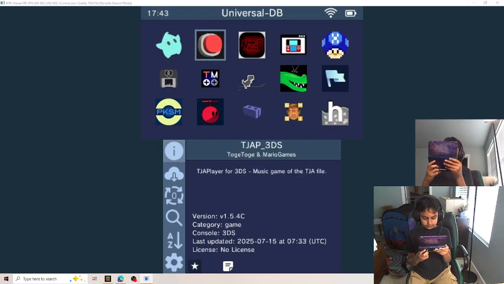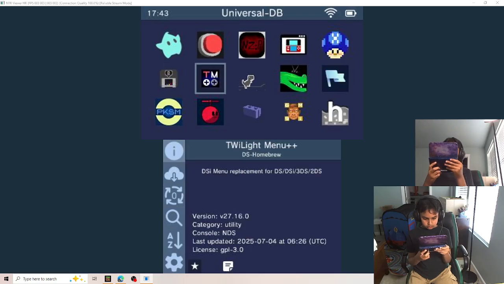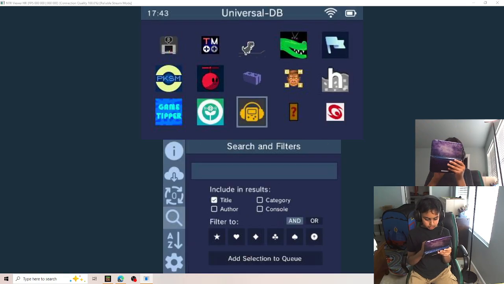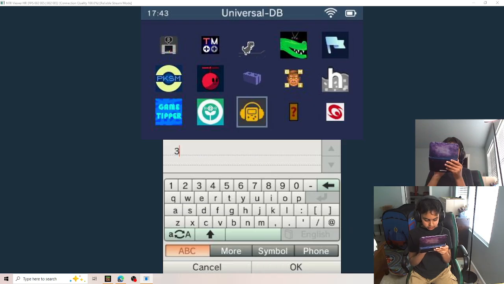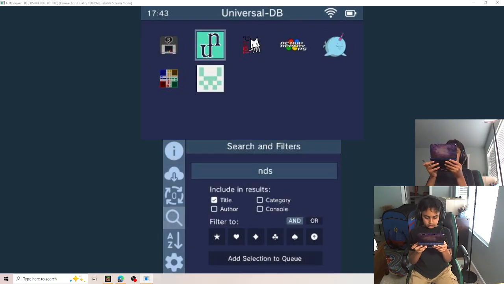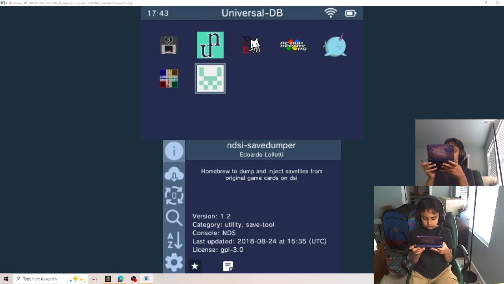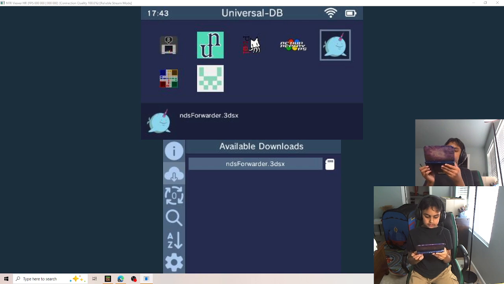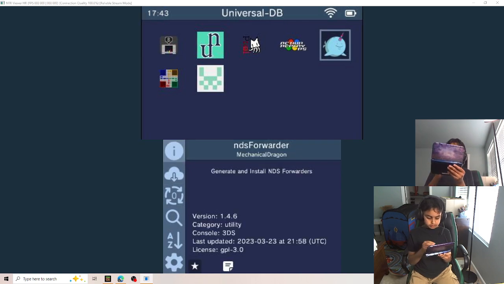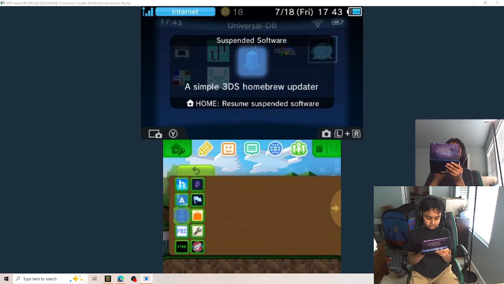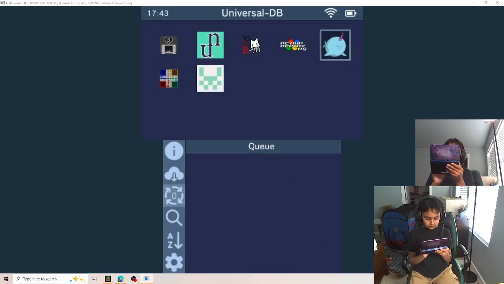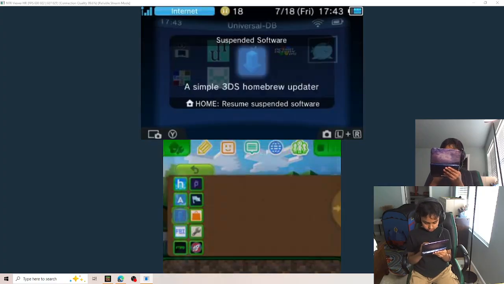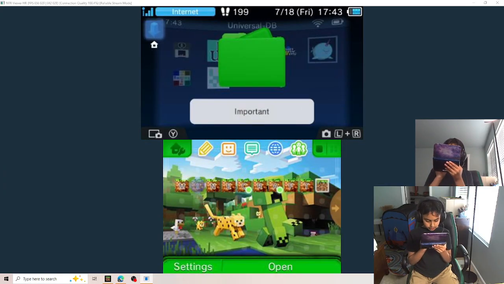Then you're going to find an app. To find it, just go here, type in NDS, and then find the NDS forwarder. It should look like a narwhal. And then download it. I already have it downloaded, but it should take some time. And you won't be able to exit the app until this is at 0. I think there is some action required, so stay put in that app until it finishes downloading.